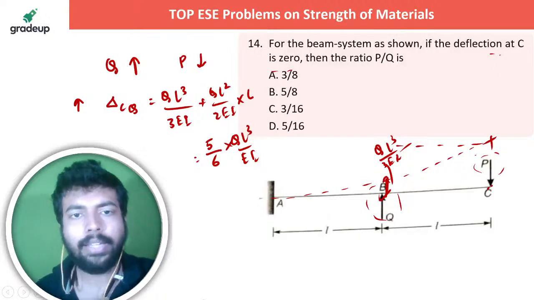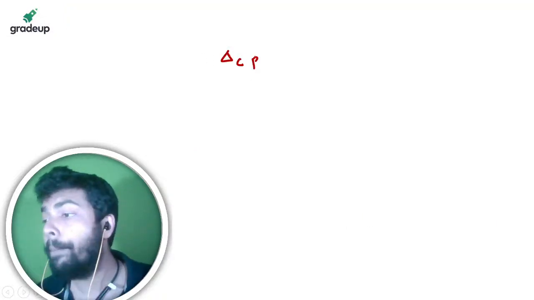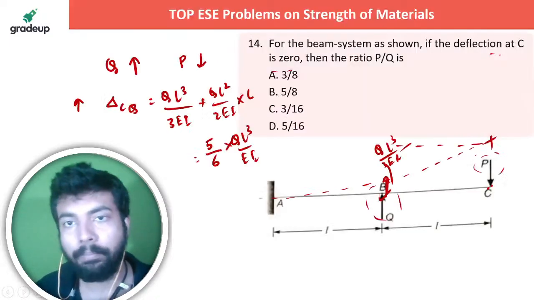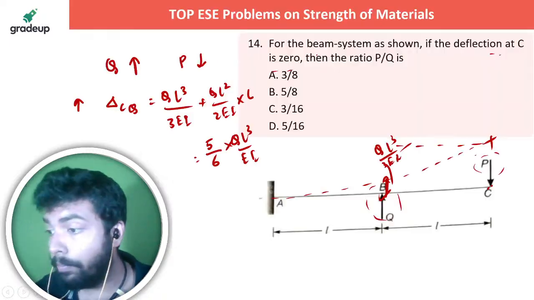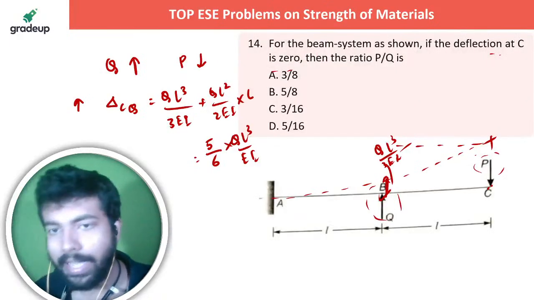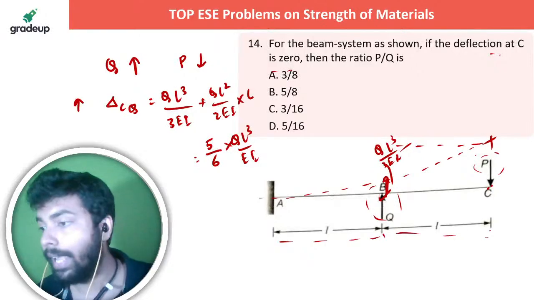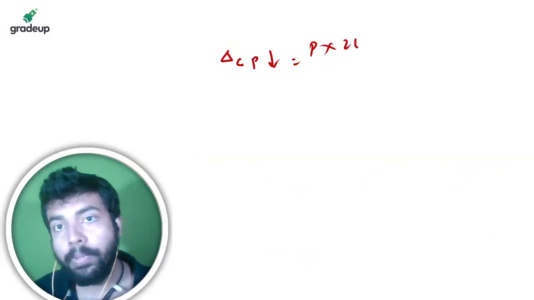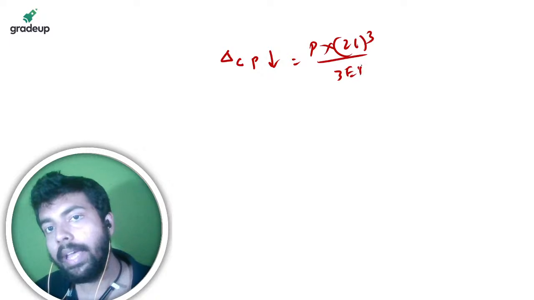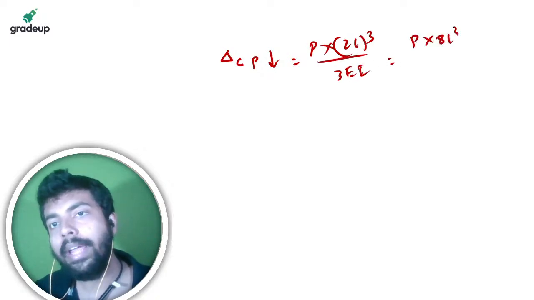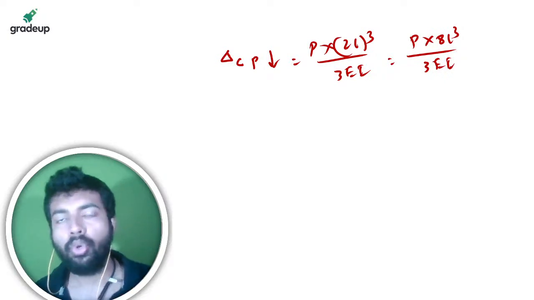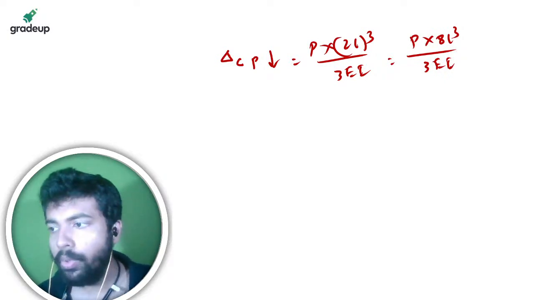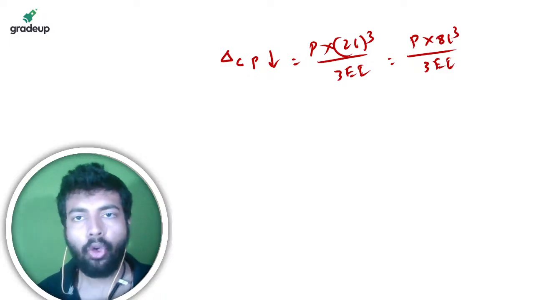Yeah, so what is the delta at C due to P, the downward one? Normally what is this? P L cube by 3 EI, but the total length is L plus L, 2L total length. So P into 2L cube by 3 EI. So it is P into 8L cube by 3 EI. So this is the actual correct option. So let me know in the live chat section so that what is the option.